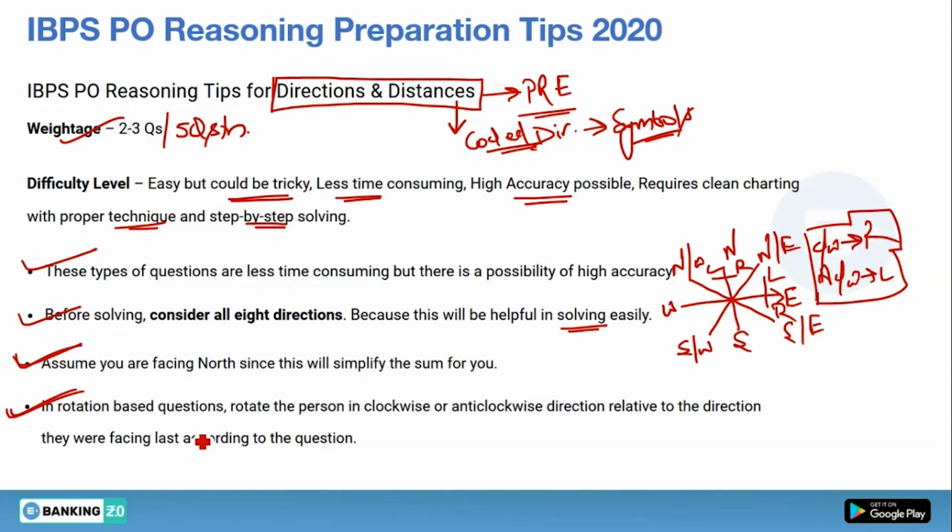Okay, in rotation based questions, rotate the person in a clockwise or anti-clockwise direction relative to the direction they are facing last, according to the question. Okay, so these are the types of rotation based questions. And you need to know which direction is anti-clockwise and which direction is clockwise. Okay, so this is about direction and distance.